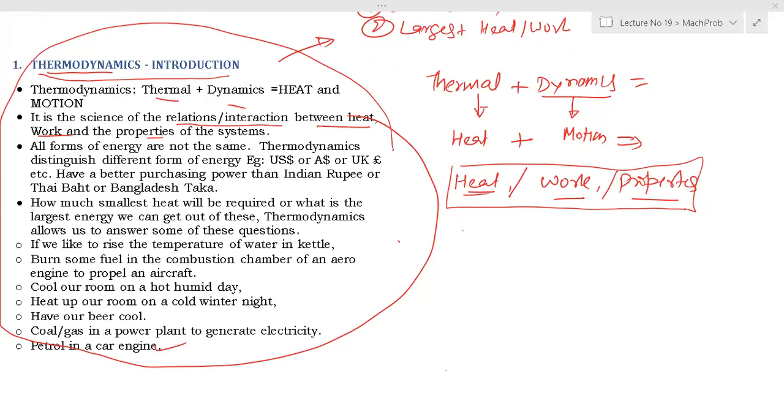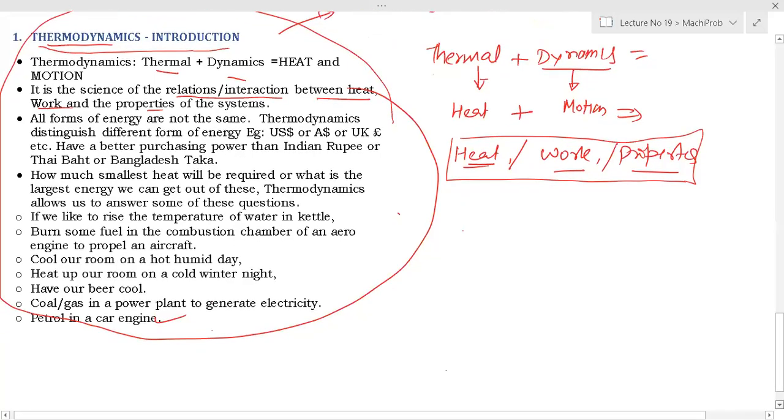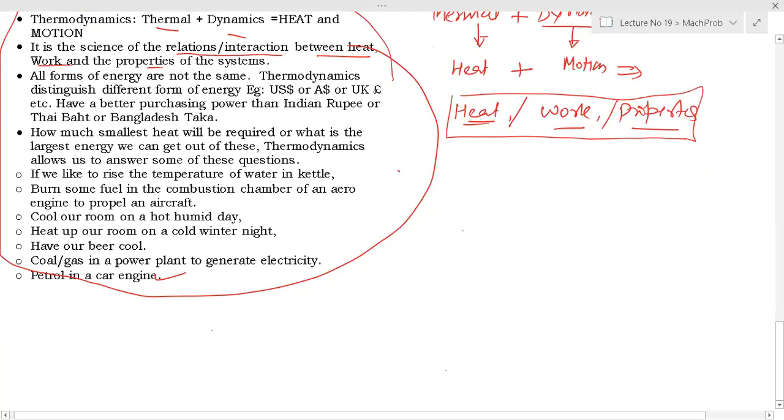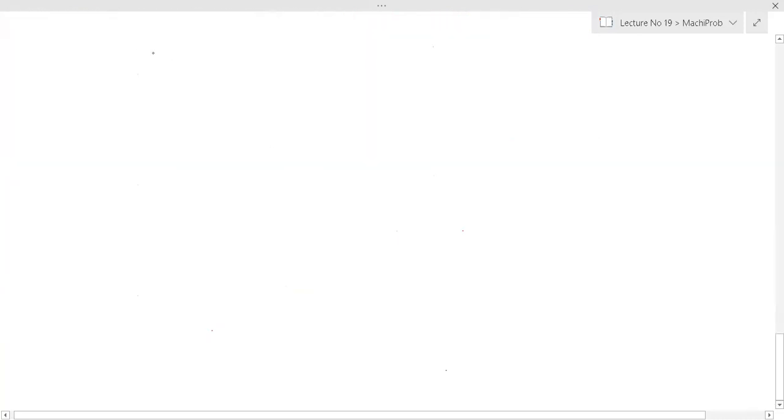Then you have very basic things, system and surroundings, which you have already studied. What is a system? What is a surrounding? So, system and surroundings.